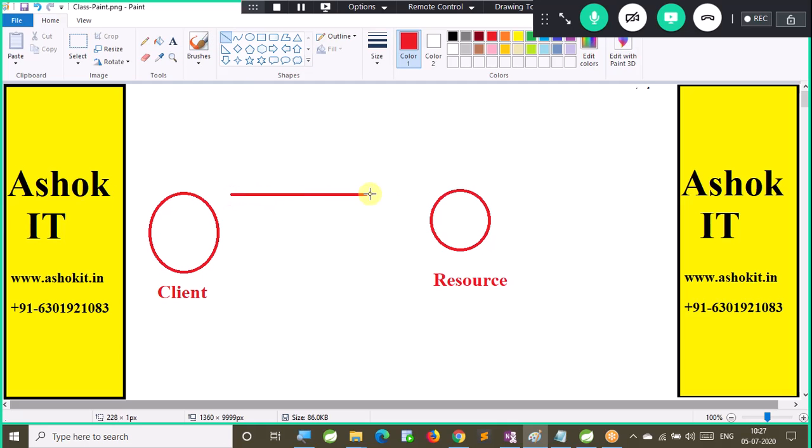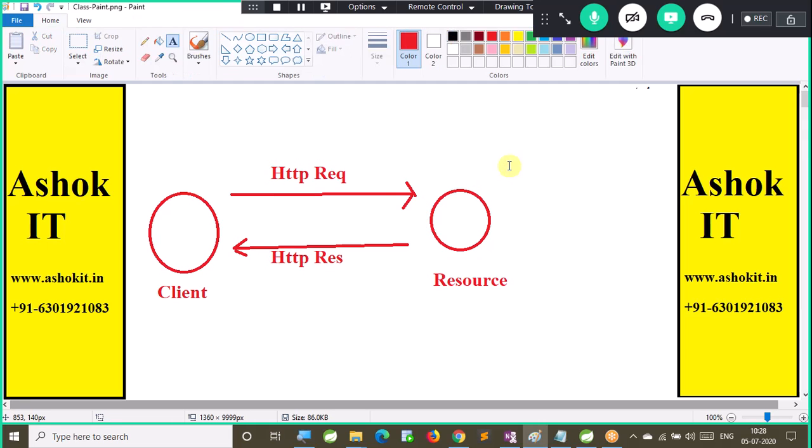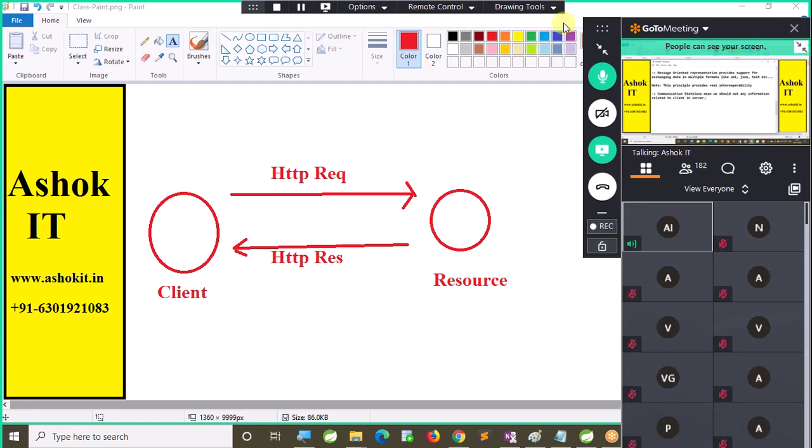Now, the client sends a request to the resource, and the resource sends a response to the client. This is the HTTP request and this is the HTTP response. The client makes an HTTP request to the resource.